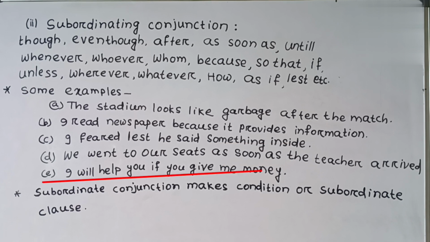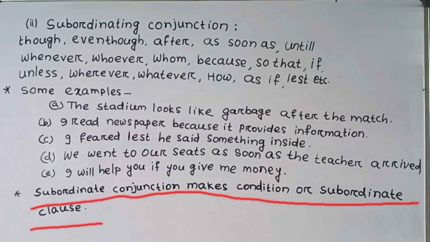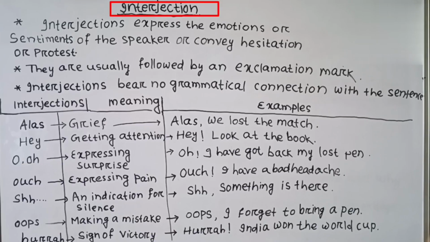I will help you if you give me money. Here, "if" is the subordinating conjunction. "If you give me money" is the subordinating clause. Hence, we learnt that subordinating conjunction makes a condition or subordinate clause.